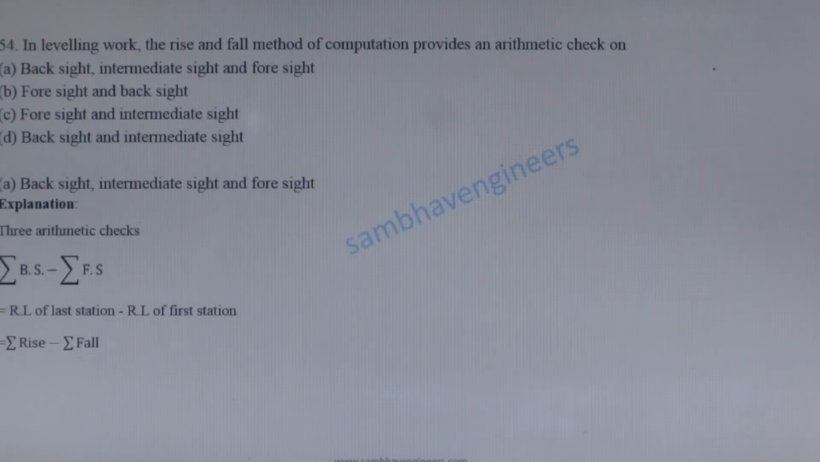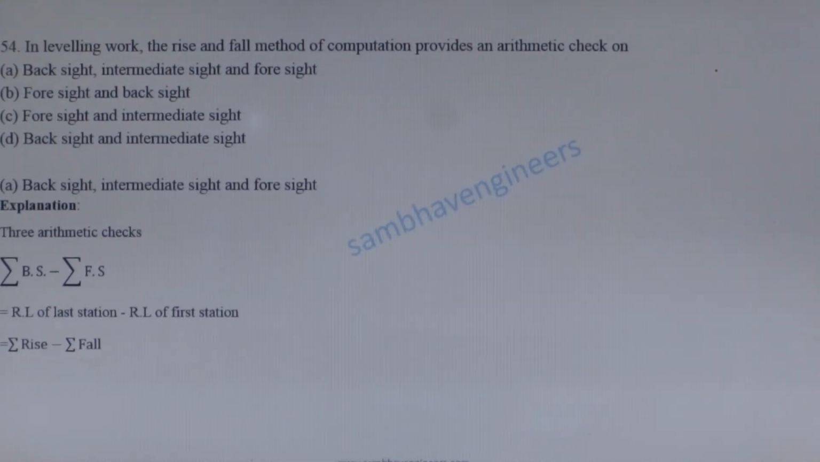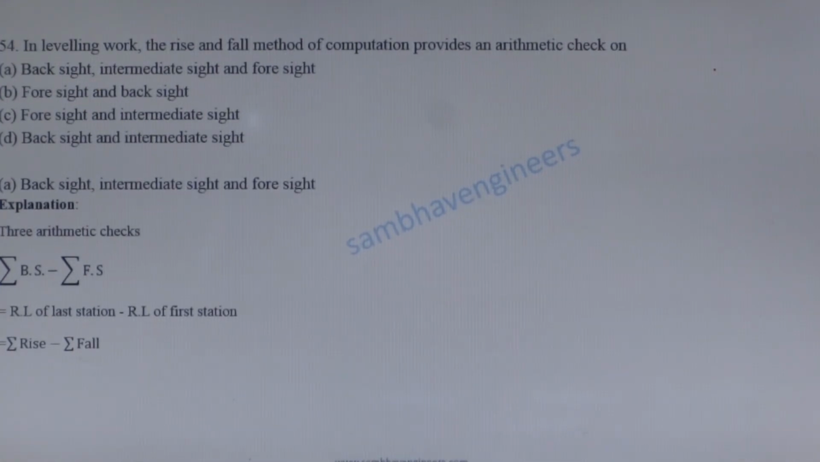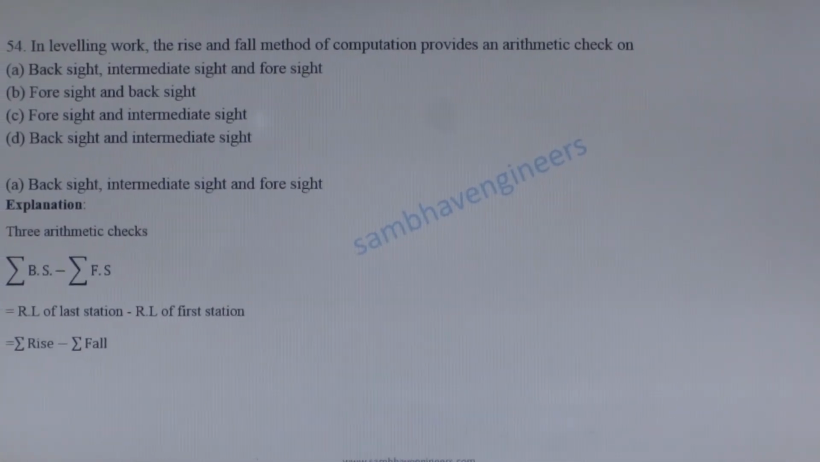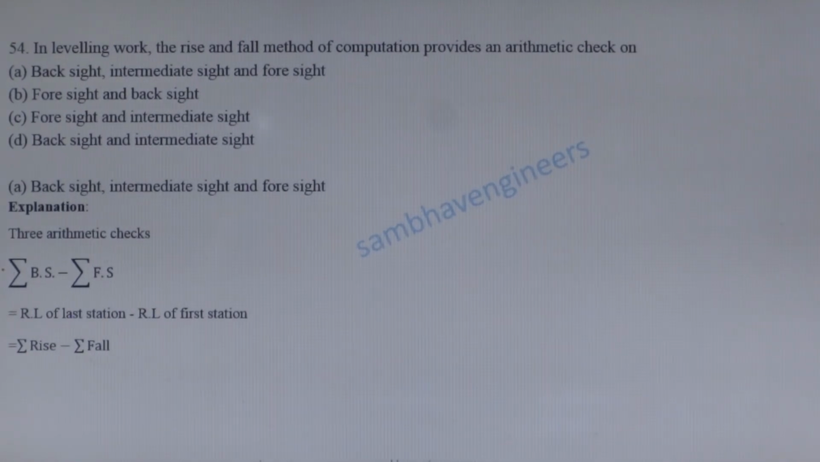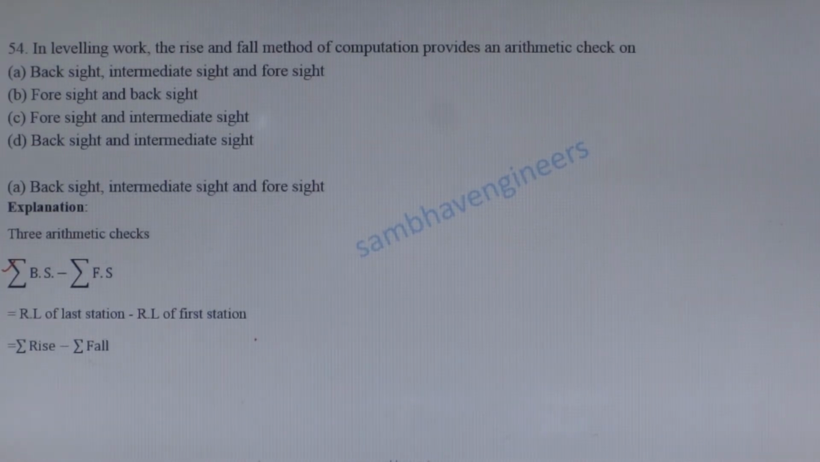Next question. In leveling work, the rise and fall method of computation provides an arithmetic check on? Rise and fall method provides three arithmetic checks. They are: summation of backsight minus summation of foresight is equal to RL of the last station minus RL of the first station, which is equal to summation of rise minus summation of fall. In the height of instrument method, there are only two checks available.